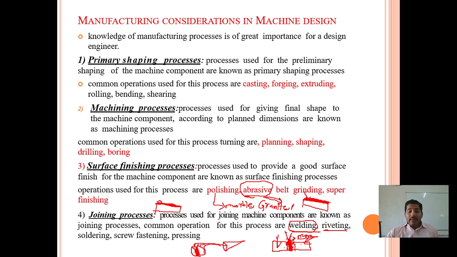The screw fastening: with fastening we can easily join, as well as easily remove, the metals. Generally we can observe this in nuts and bolts; we can use screw fastening. As well as the pressing operation, in which we apply some amount of external force on the body due to impact force, so one body sticks upon another body. We can do this under the pressing operations.